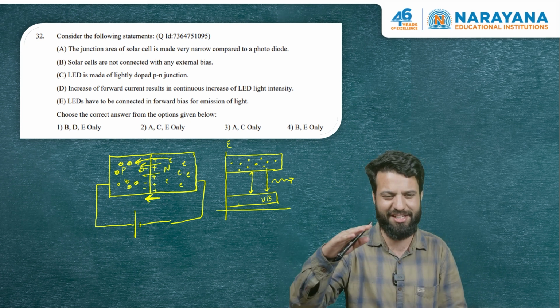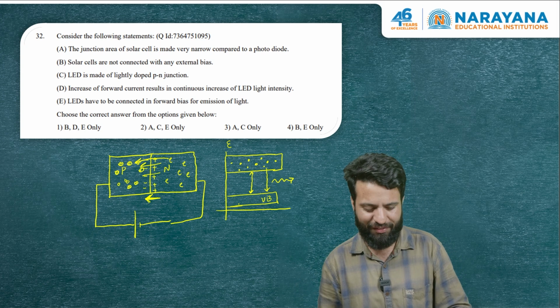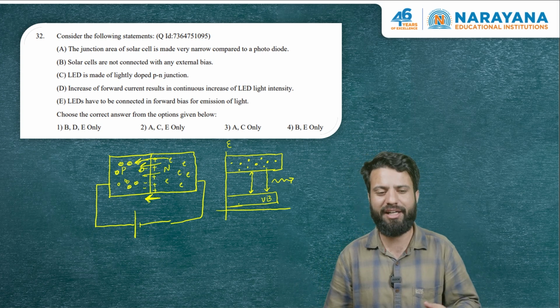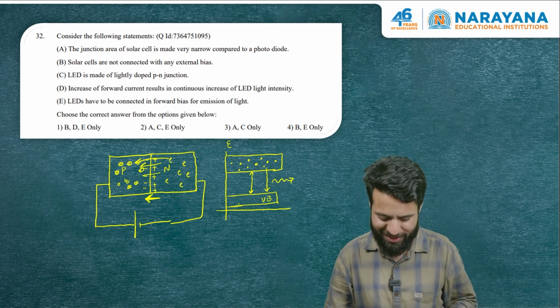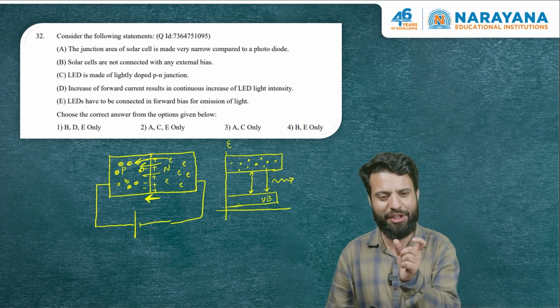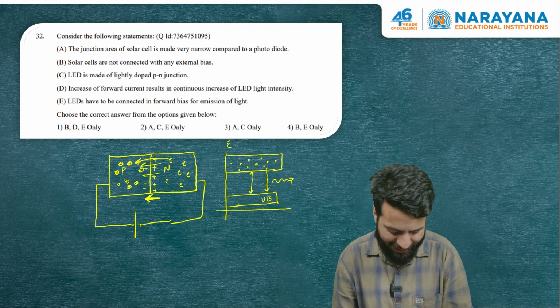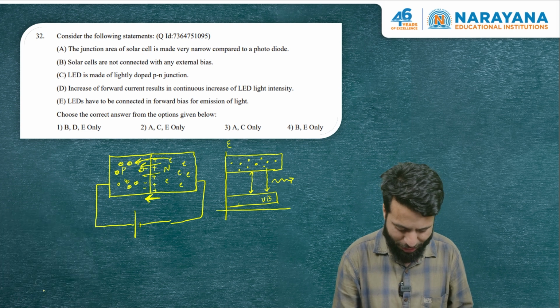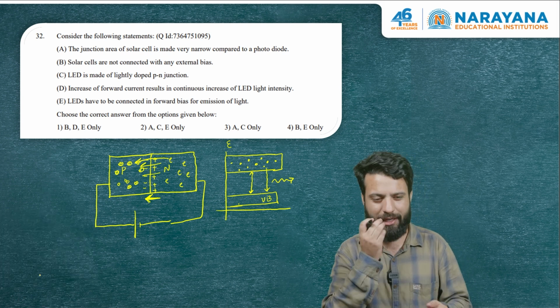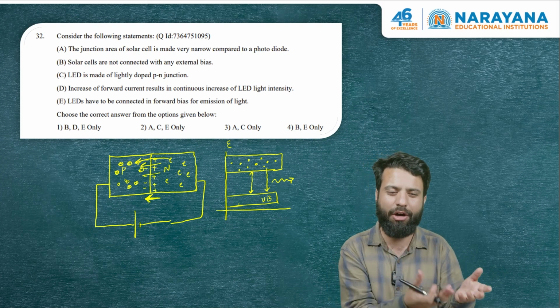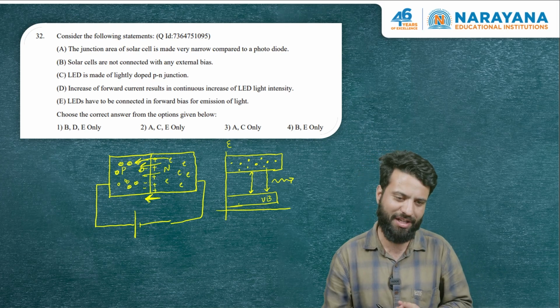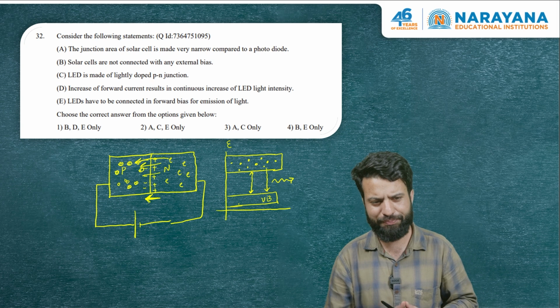Yes, initially it does increase, but then it saturates. After a certain point, in fact, the efficiency of the LED has been found to decrease. I'm talking about light intensity efficiency. So option D is wrong. If the word continuous had not been there, it could have been treated as a right option. As I told you, initially as you increase the current, if more electrons go through to the P side, there will be more recombinations, and later there will be non-radiative heat transfer.